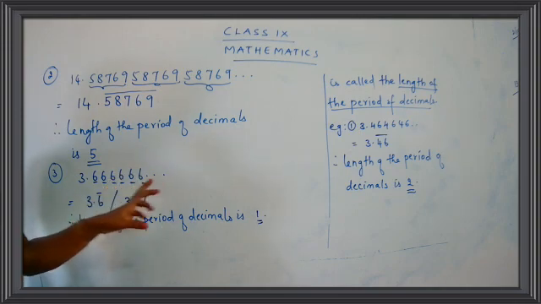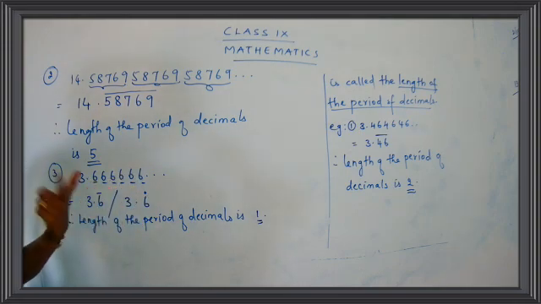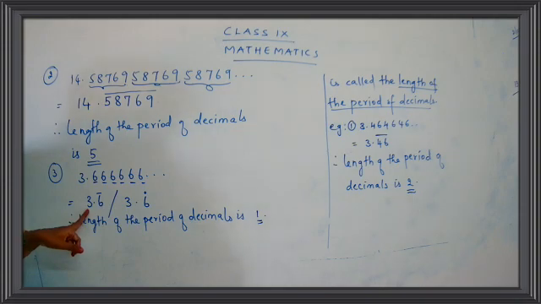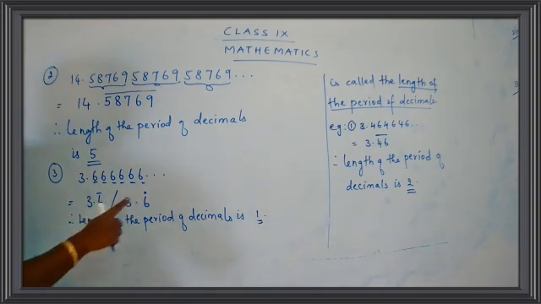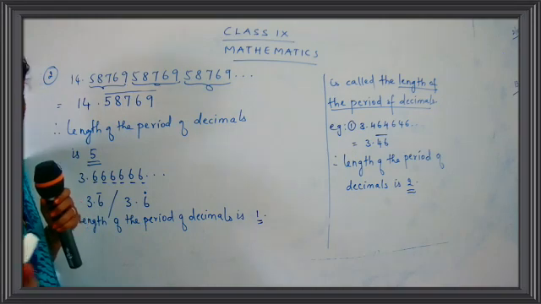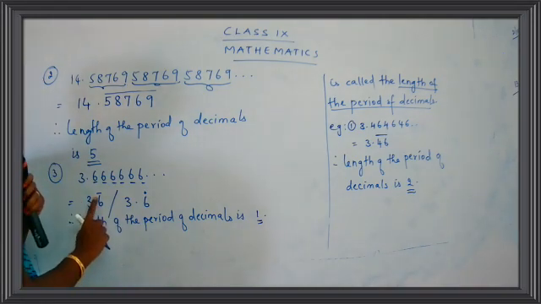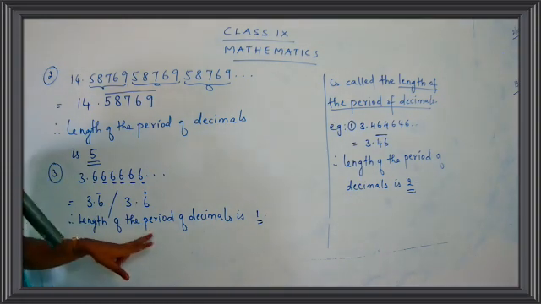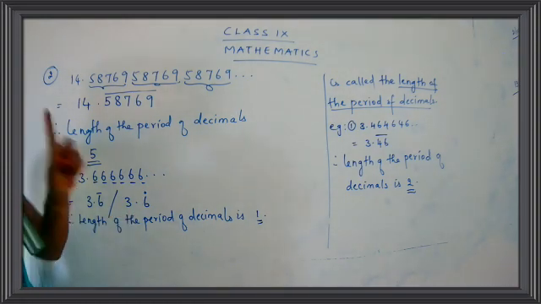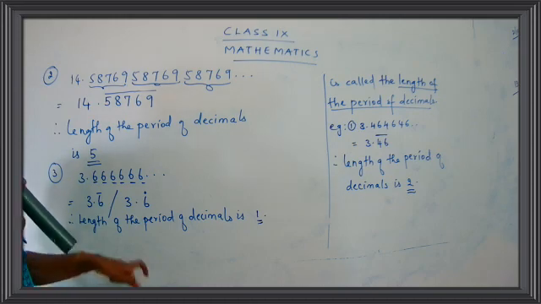3.66666 it goes on. So the number 6 is repeated again and again. So you can write as 3.6 bar, or you can write as 3.6 dot. This is allowed only for a single digit number. We cannot put this for more than one number. So I can use 3.6 bar, or I can use 3.6 dot. And what is the length of the period over here? It's 1, because only one number is repeated again and again.